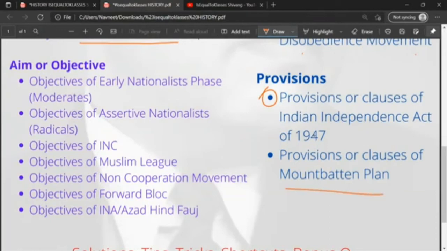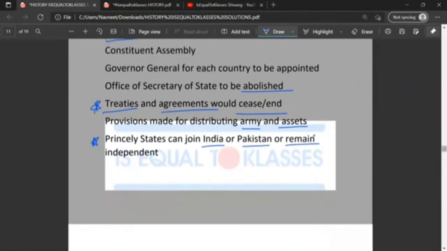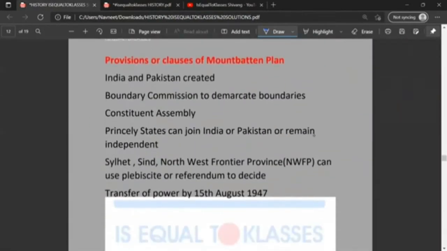Provisions or clauses of the Mountbatten Plan. India and Pakistan would be created, a boundary commission would demarcate boundaries, a constituent assembly would be formed, and princely states could join India or Pakistan or remain independent. Sylhet, Sindh and the Northwest Frontier Province could use a plebiscite or referendum to decide. So these were some of the states which were provided an ultimatum of joining either India or Pakistan or remaining independent. Transfer of power by 15th August 1947.